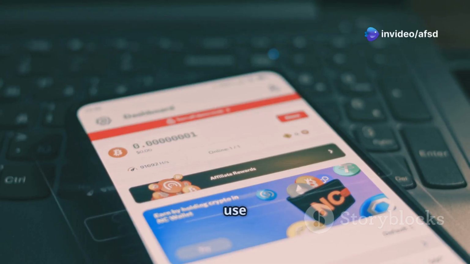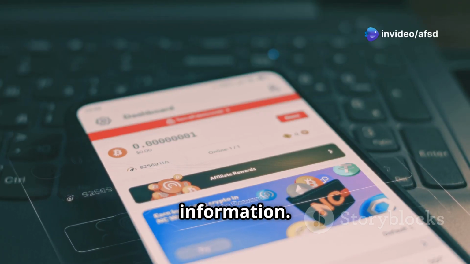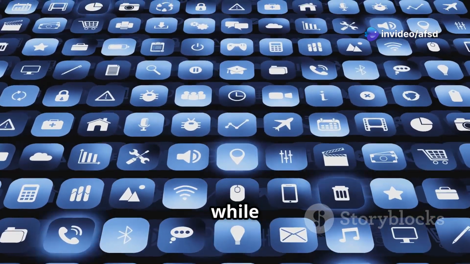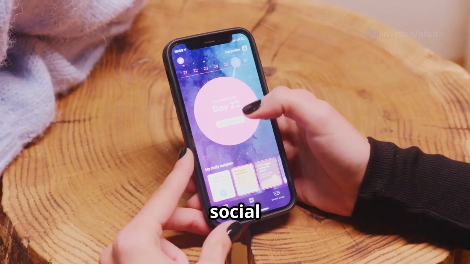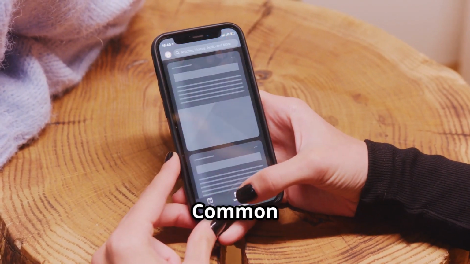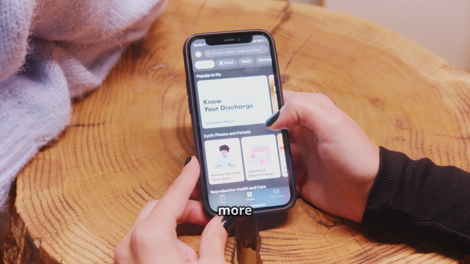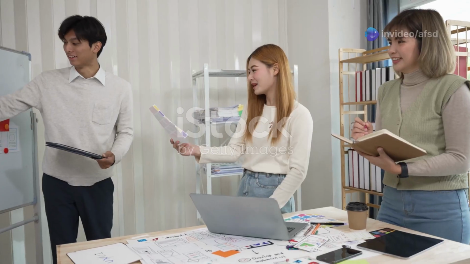App dashboards often use cards to group related information. This creates a clean and organized look while improving user navigation. From social media to productivity tools, Common Region helps make mobile app interfaces more intuitive and user-friendly.